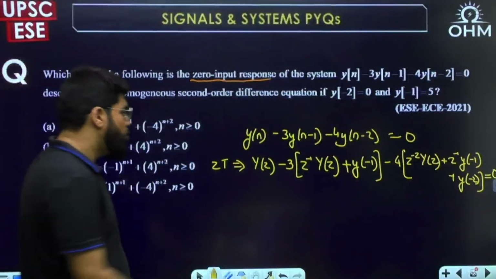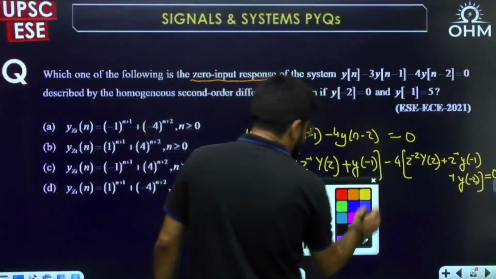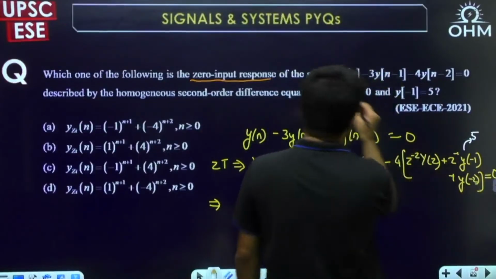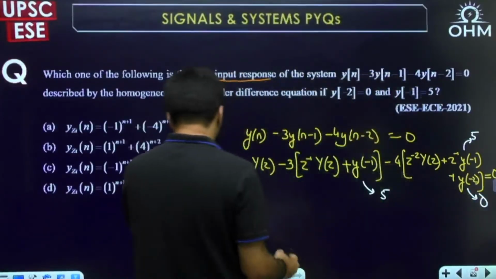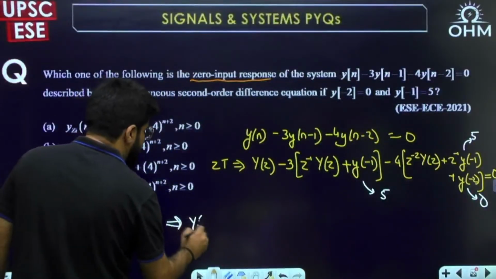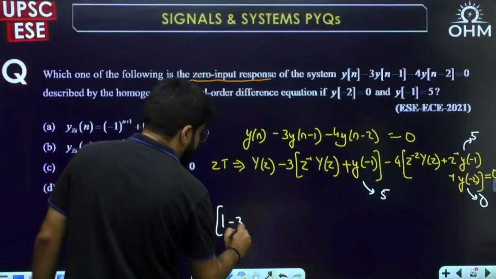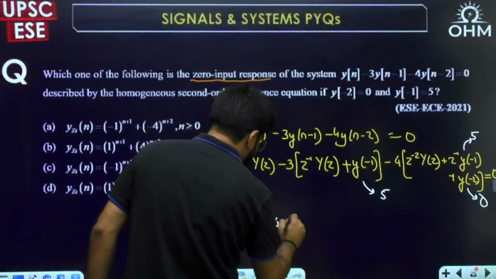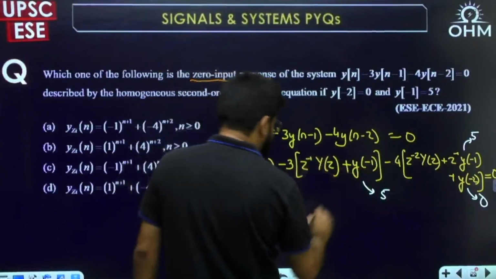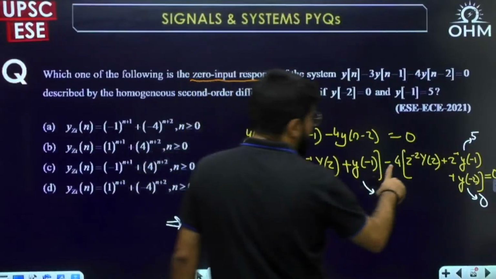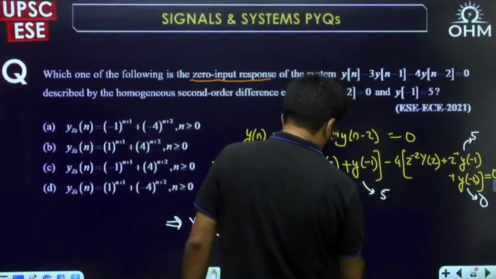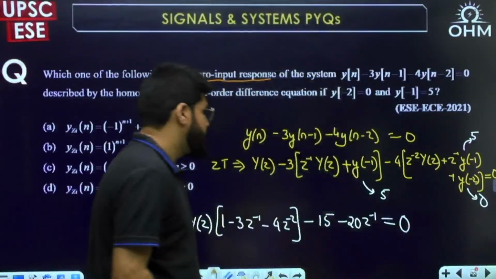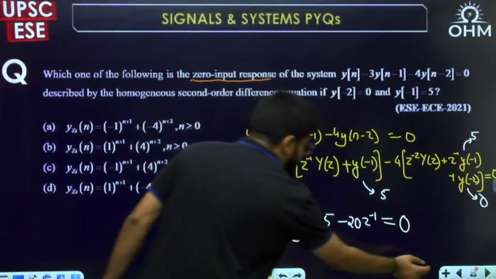This is the property. Now, I will start collecting the terms. What is the data given to me? y(minus 1) is 5, but y(minus 2) is 0. So that means, for Y(z), let me take it common: 1 minus 3 z inverse, and from here minus 4 z power minus 2. Then minus 3 into 5, minus 15, and then minus 4 into 5, minus 20 z power minus 1, equal to 0. This term is not required. So, what is going to be Y(z)?